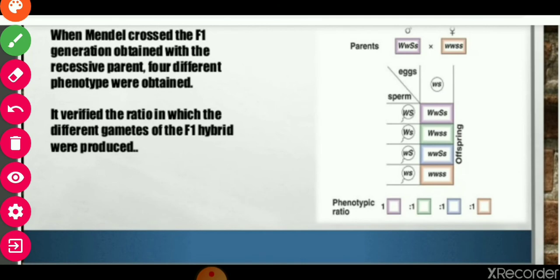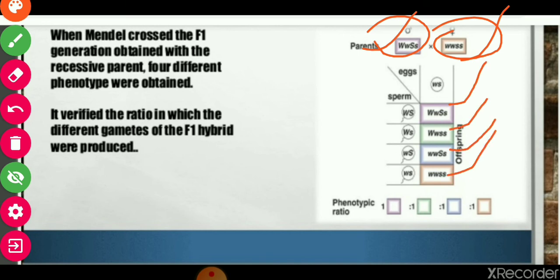Now see, when Mendel crossed the F1 generation obtained with the recessive parents, 4 different phenotypes were obtained. See, if this parent is crossed with a recessive characteristic, this is hybrid and this is pure. So see here, the genotype of offsprings obtained here, 4 genotypes were there, and the phenotypic ratio was 1:1:1:1.